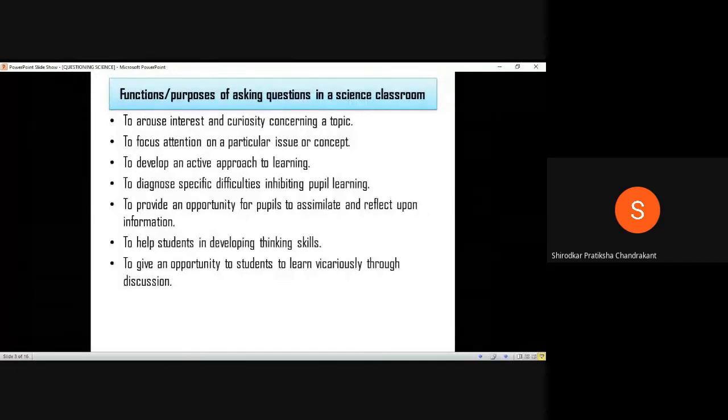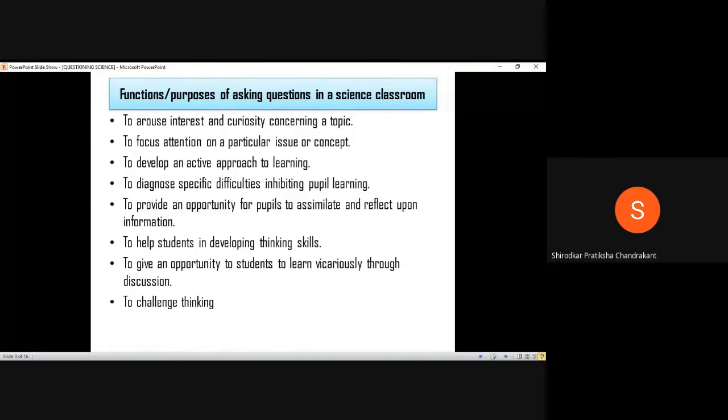Now, to challenge thinking. So, how can we use questions to challenge thinking? As we have already discussed, this questioning will help students develop thinking skills. So, when the students are thinking in a particular direction, you can ask again a counter question to them, to check in which direction they are thinking.